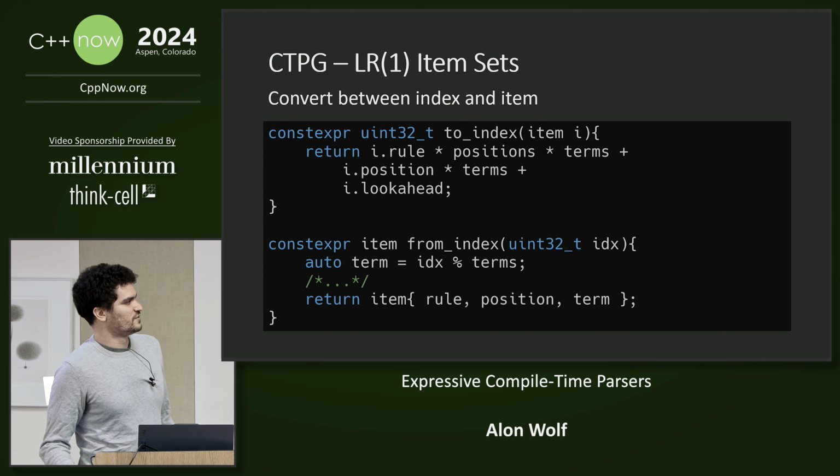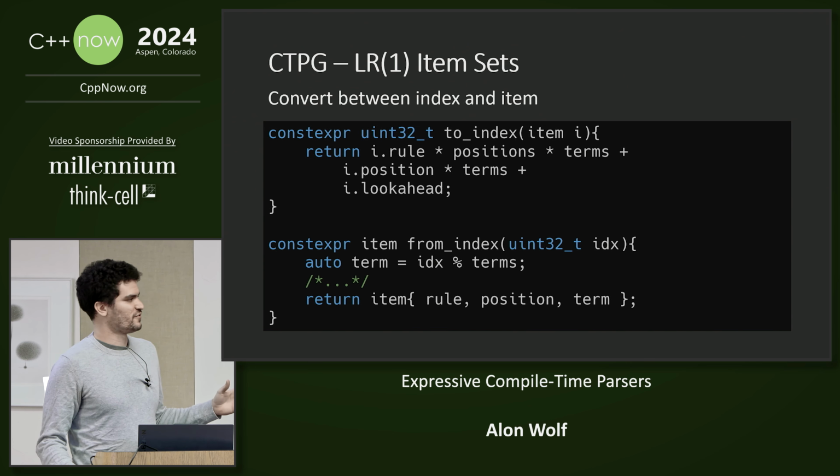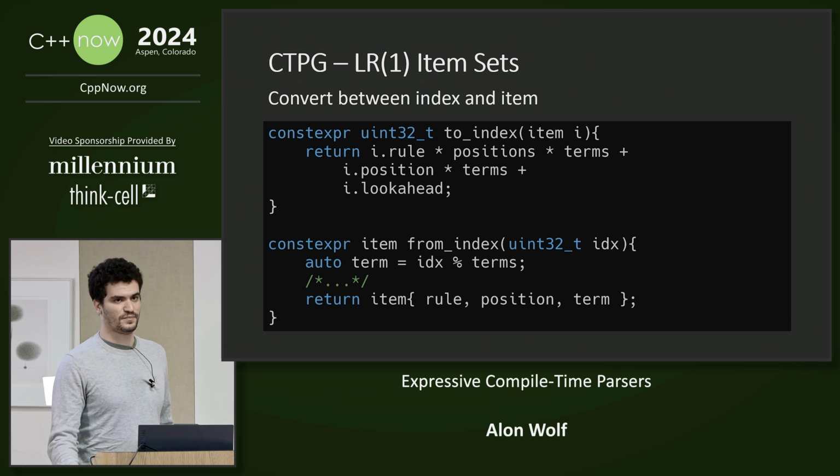Then it defines two functions to convert back and forth between an index and an item set. And so adding, removing, and finding items is implemented with basic bit set operations. It shows that some compile time problems can become a lot simpler if we can find an upper limit and use a fixed size container.